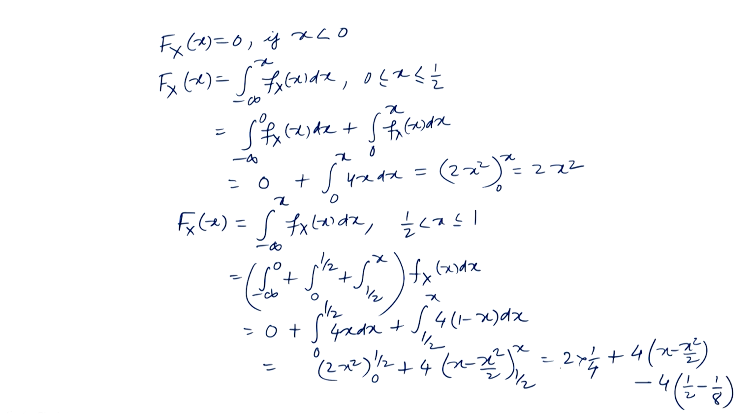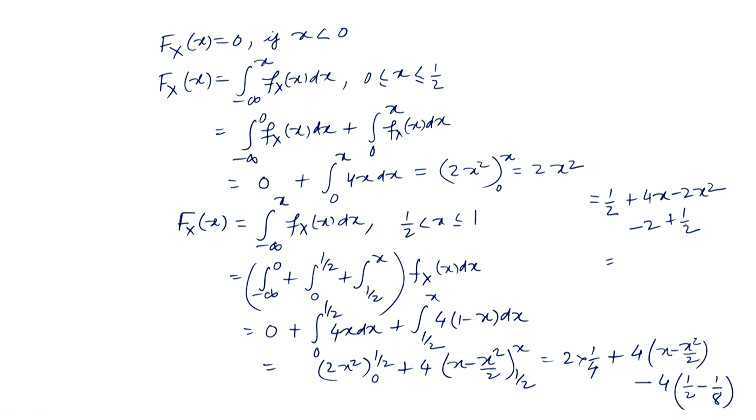Okay. So how much will it be? This is equal to 1 by 2 plus 4x minus 2x square, and for 1 by 2 minus 1 by 8, we can multiply by 4, so minus 2, and plus 1 by 2. So what do we get?